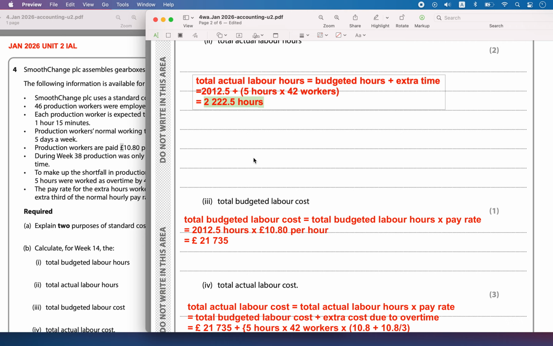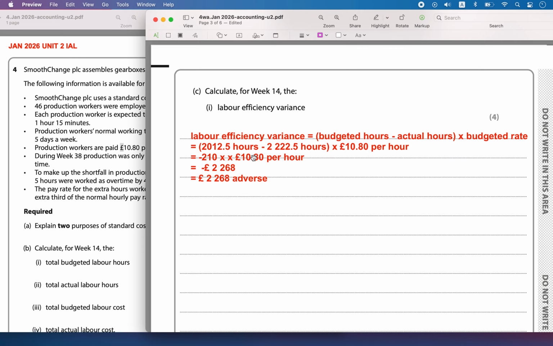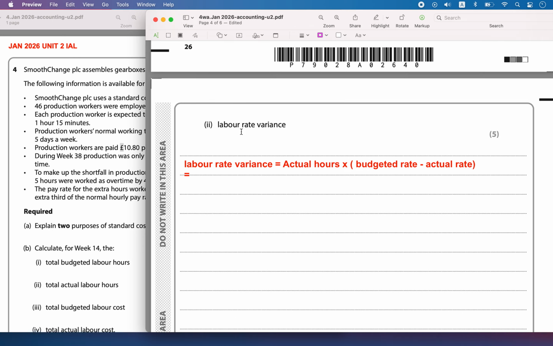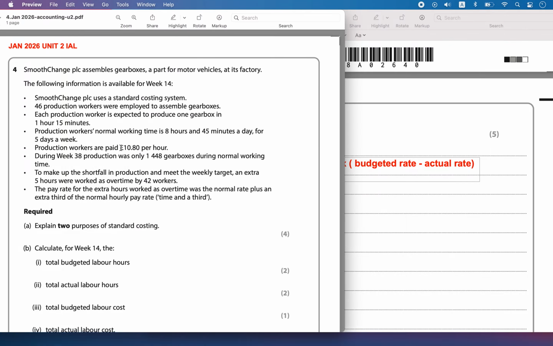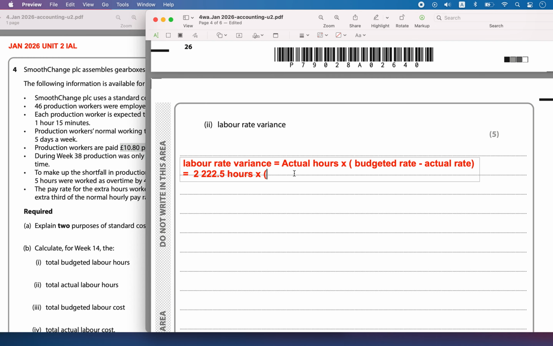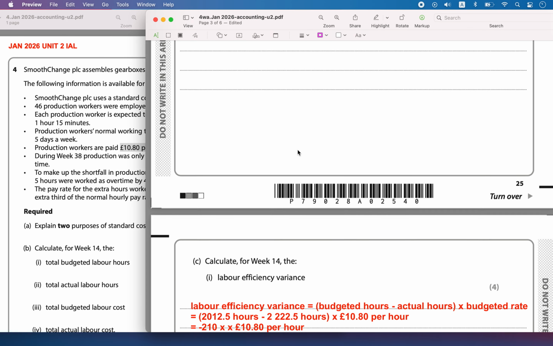That is equal to 222.5 hours into what is the difference in the rate that has happened. We have to calculate. So the budgeted rate was 10.8 pounds per hour minus the actual rate we have to find.